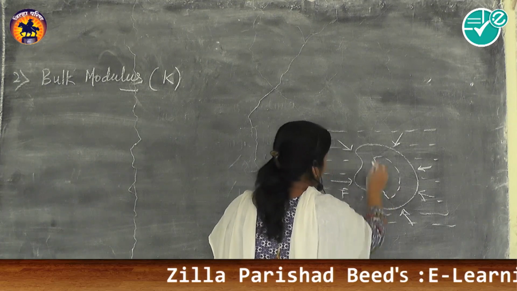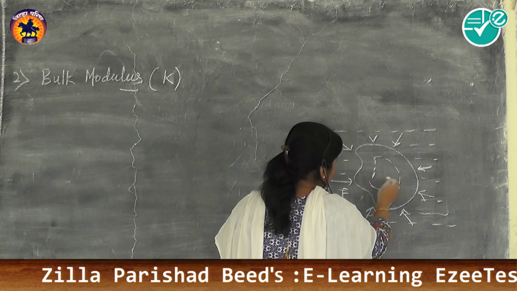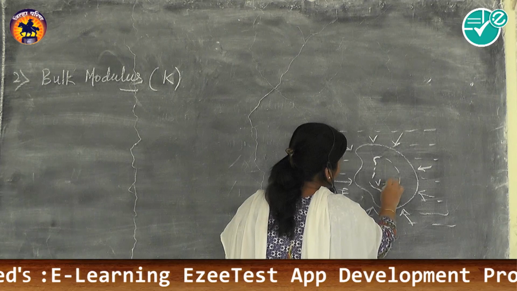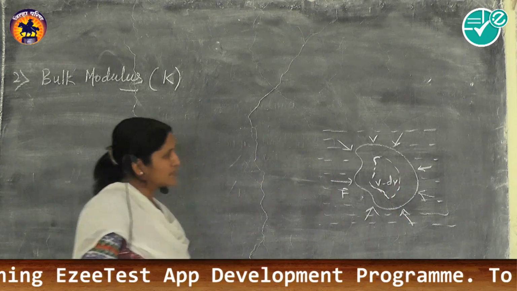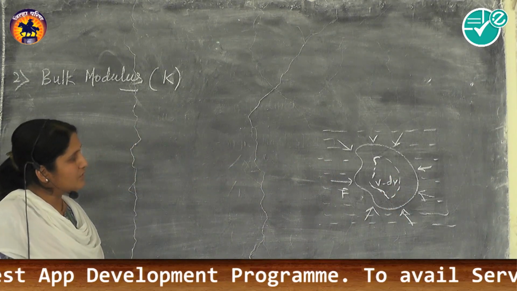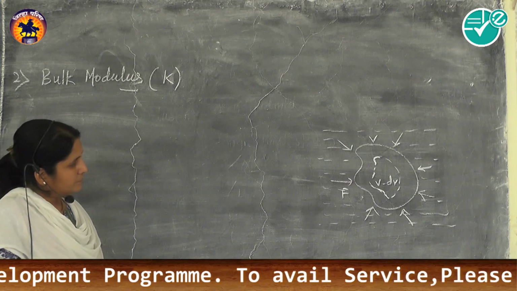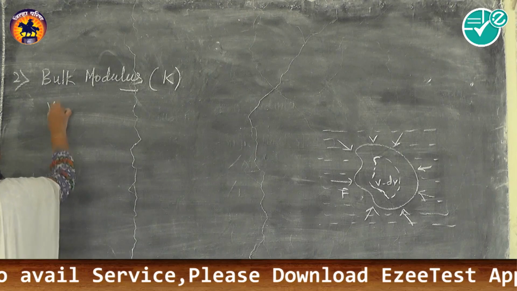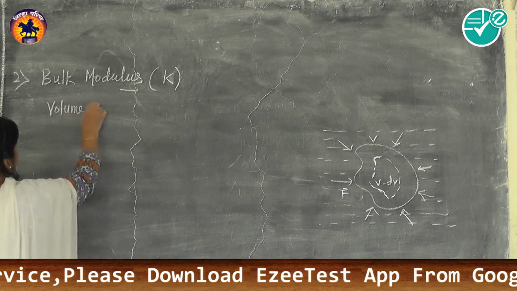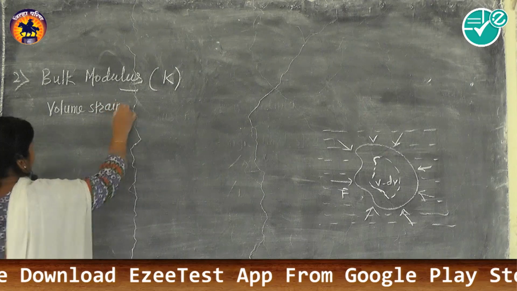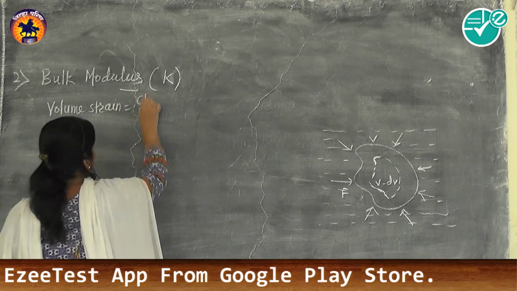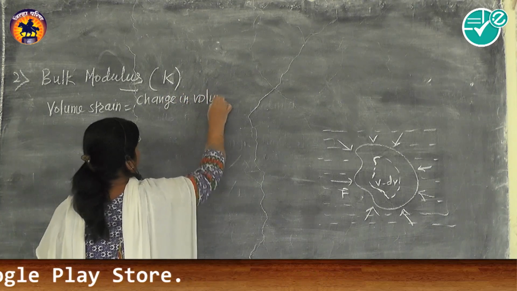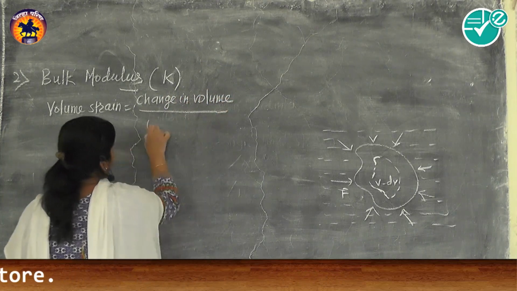If original volume of this is V, we again say that volume decreases by dV, and final volume is V minus dV. There is a decrease in volume because of application of force from each side. Now again, as we studied, volume strain is the ratio of change in volume to original volume.